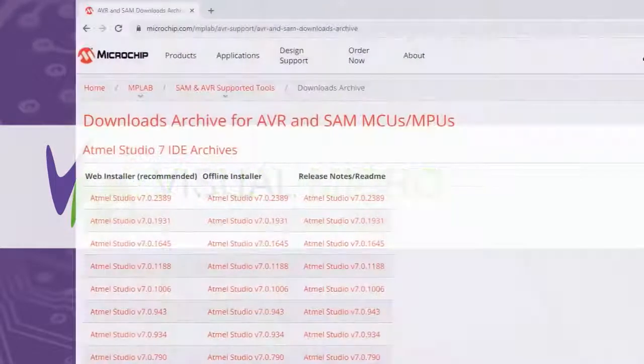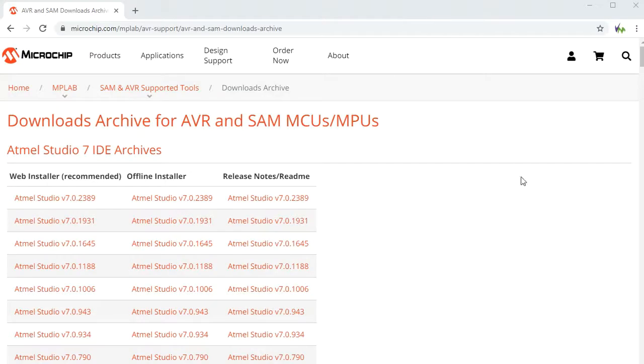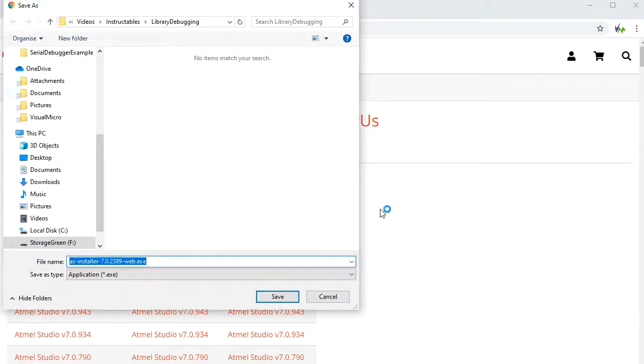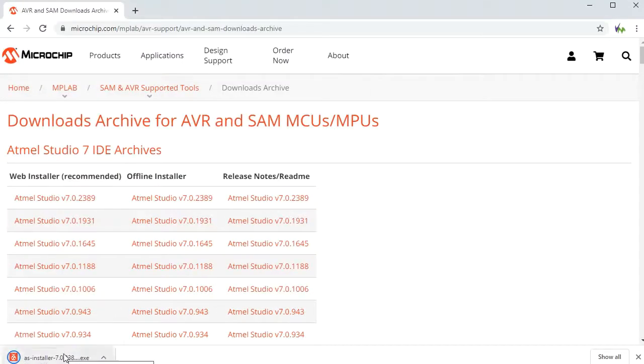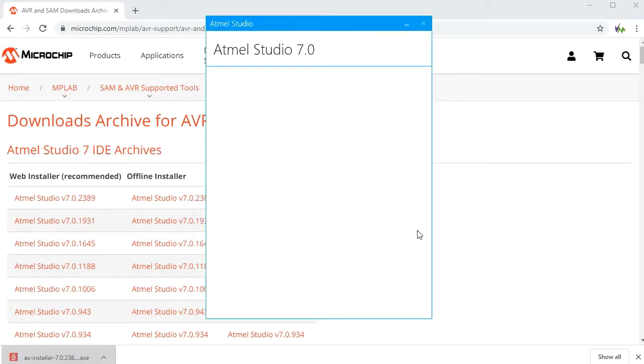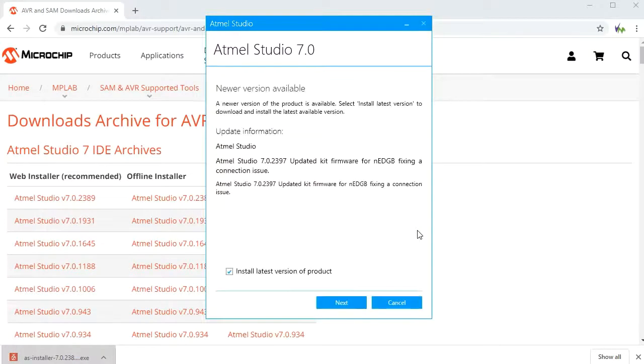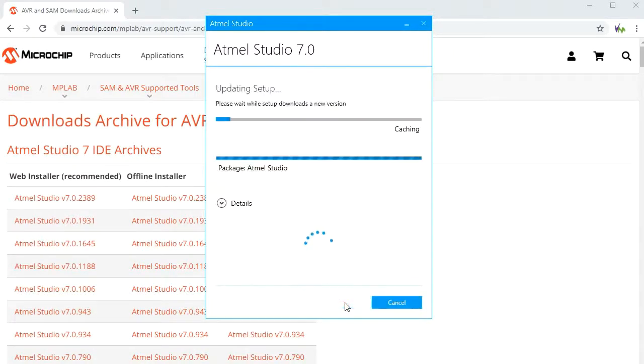So, to install Atmel Studio and then Visual Micro, first we'll need to go to the Microchip website and download a copy of Atmel Studio. So we just download the web installer, in this case because I'm online, to your PC, and then open that, and that'll kick off the process. If there is a newer one available, because I've used the archive there is, it'll grab that automatically.